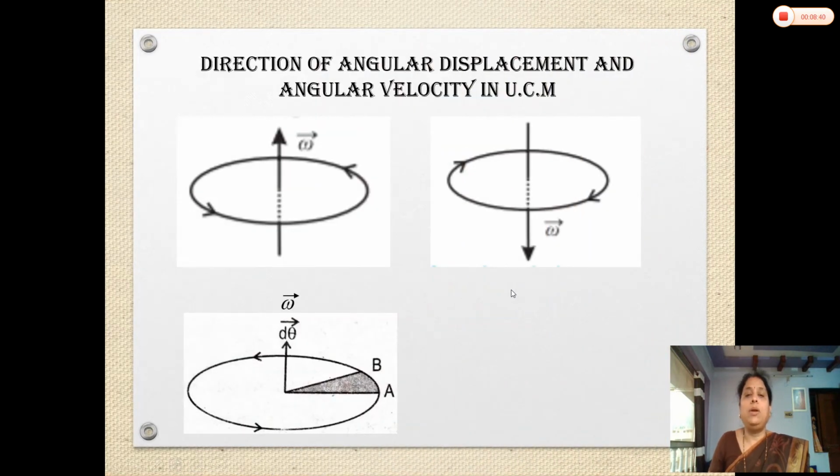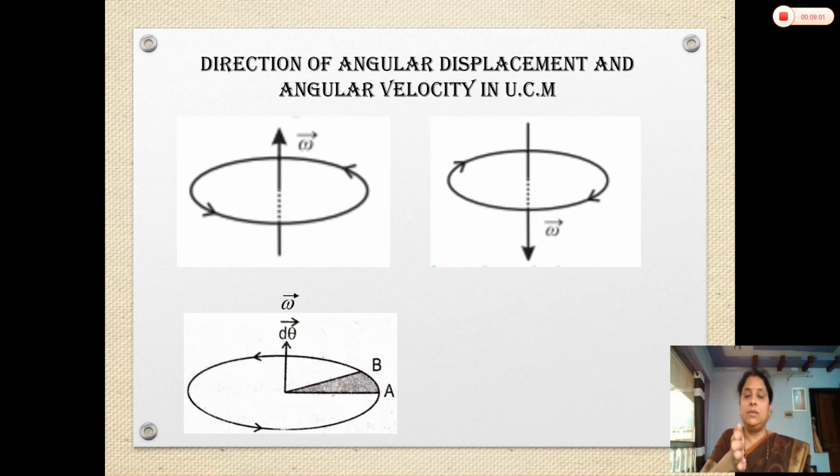Now, I am going to explain the directions in uniform circular motion. Suppose the object is moving in an anti-clockwise sense. Here, to show the direction of angular acceleration, angular displacement and angular velocity, we can use the right hand thumb rule. What is the right hand thumb rule?